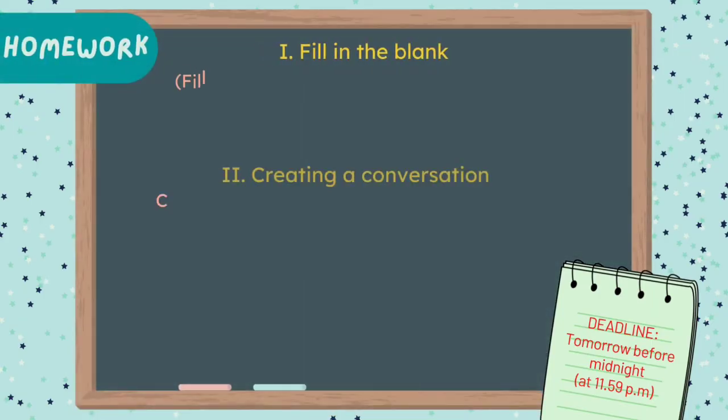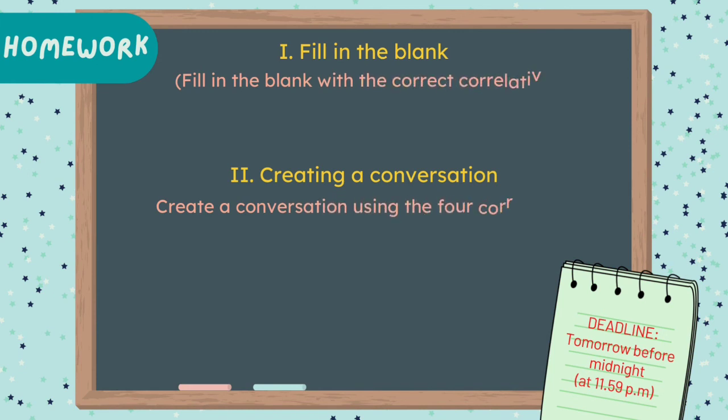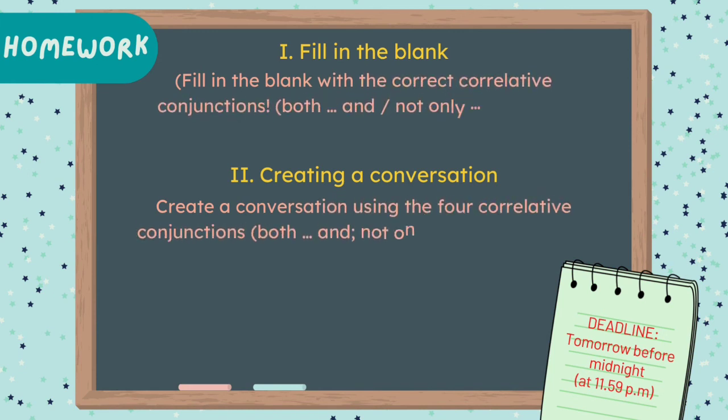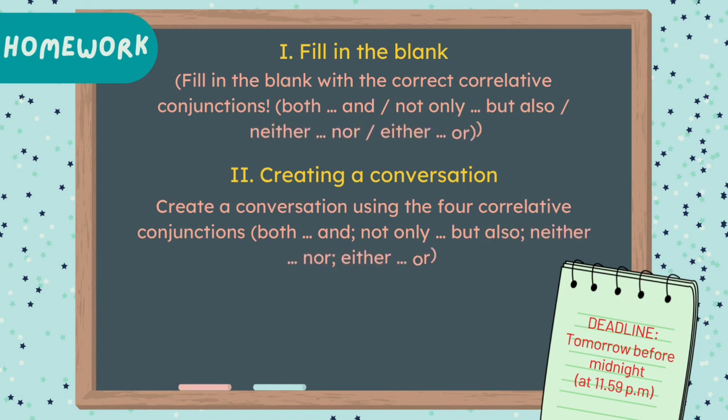To help you understand more about our material today, I have homework for you. In this homework, there are 2 parts that you have to work on. The first part is fill in the blank. In this first part, you are asked to fill in the blank with the correct correlative conjunctions, both and, not only but also, neither nor, or either or. Then, the second part is creating a conversation. In the second part, you are asked to create a conversation using the 4 correlative conjunctions, both and, not only but also, neither nor, and either or.